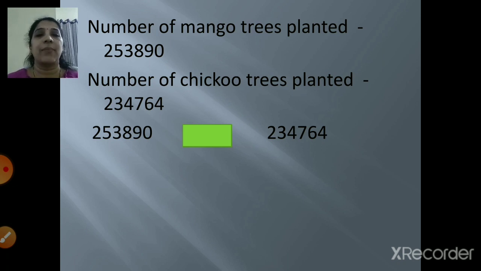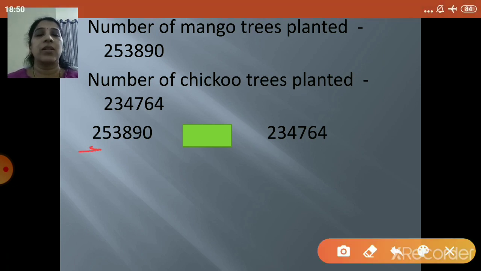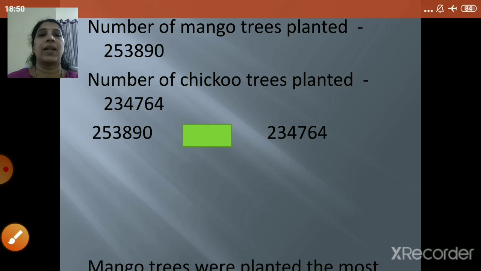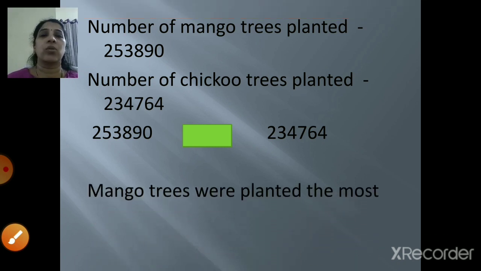So let's start the comparison. Here the first digit is 2, here also it is 2. The next digit is 5 and here the next digit is 3. So 5 is greater than 3. So that's the reason 2,53,890 is greater than 2,34,764. So the number of mango trees planted is the most. So this is the way you will write the answer.